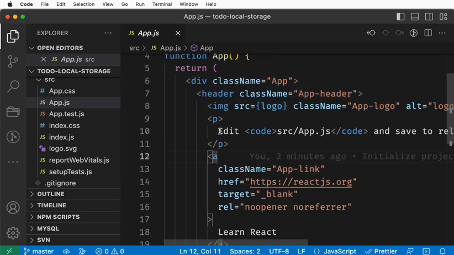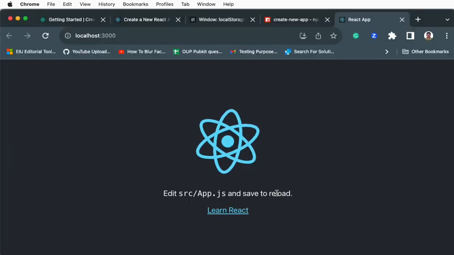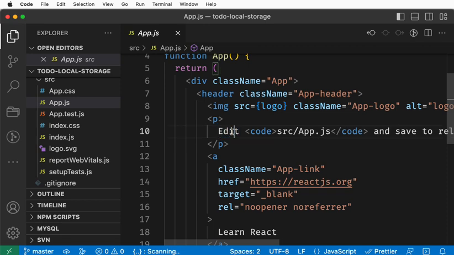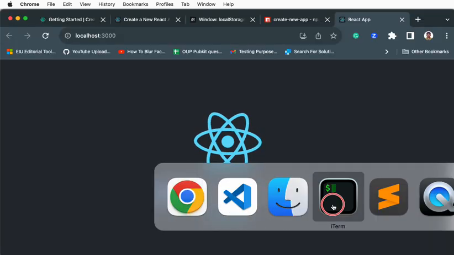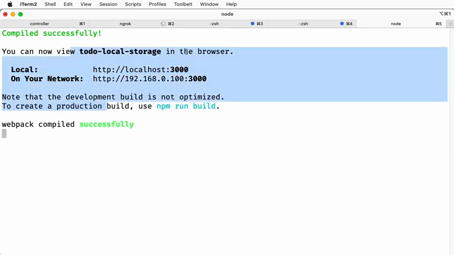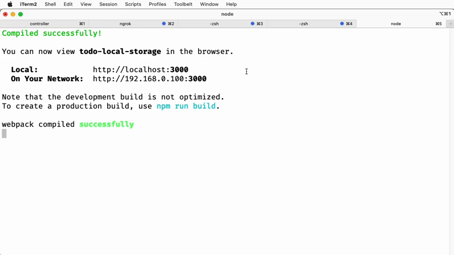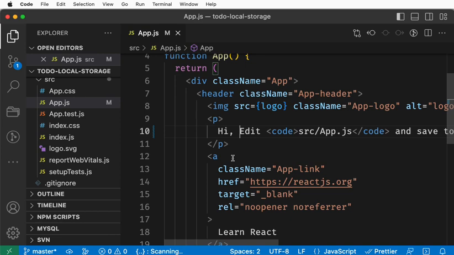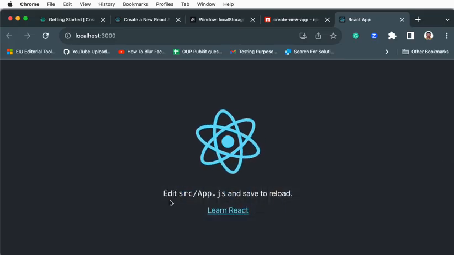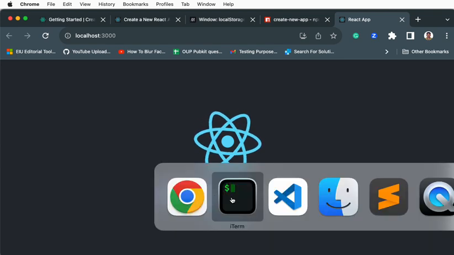What you see here in the editor is exactly what you are seeing in this browser. I'll just go and say hi, something like that. Just save. React will automatically compile, because we are already running this in this window with the npm start command. As soon as I edit, React automatically compiles. If I go and delete and save, the browser gets updated. That's so fast. Based on your machine speed, it may vary, but it will automatically compile.